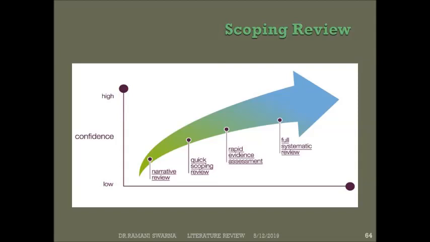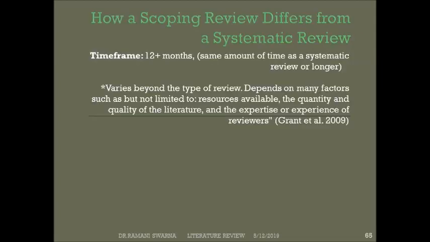It maps existing literature in terms of nature, features, and volume, and it clarifies working definitions.